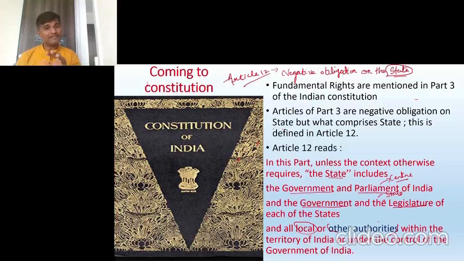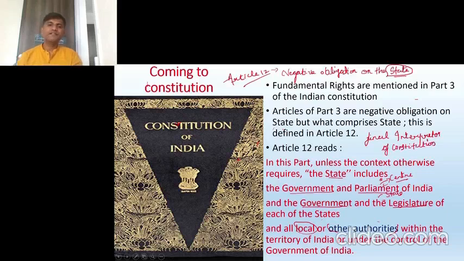The phrase other authorities in Article 12 is very general. It is not particular about the names of those other authorities. So there were doubts, and the cases came to the Supreme Court. Why are we going to the Supreme Court now? The Supreme Court is the ultimate interpreter. It is the final interpreter of the Constitution.